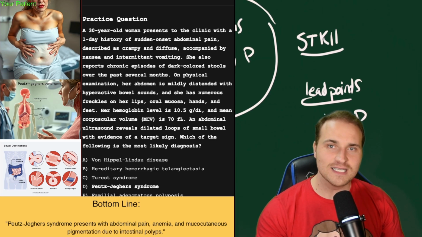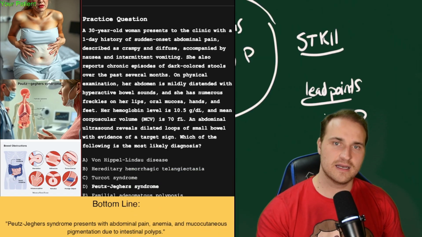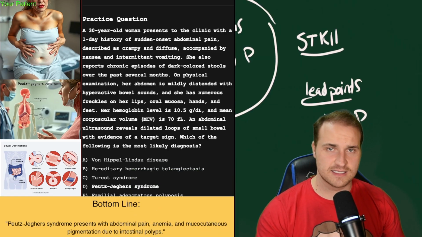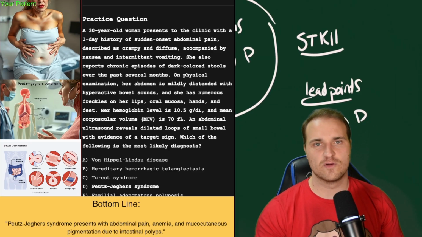So watch out for those lips, oral mucosa, and the fingers, mucocutaneous macules, the polyps in the small bowel. By the way, a polyp is just this small growth that's usually benign. Iron deficiency anemia, intussusception, and usually this presents before the age of 40.